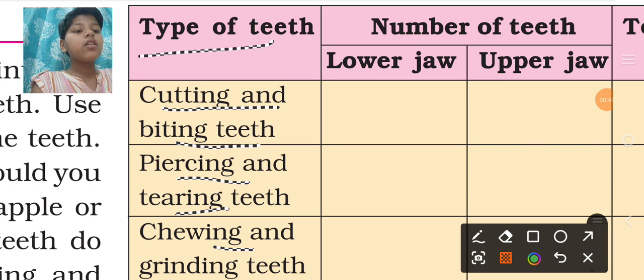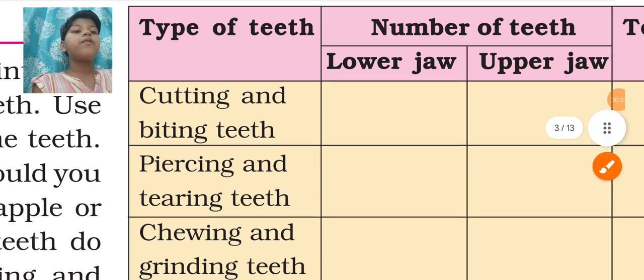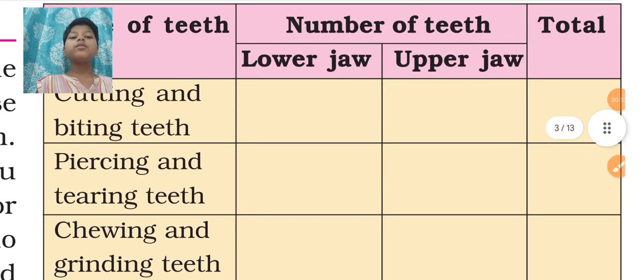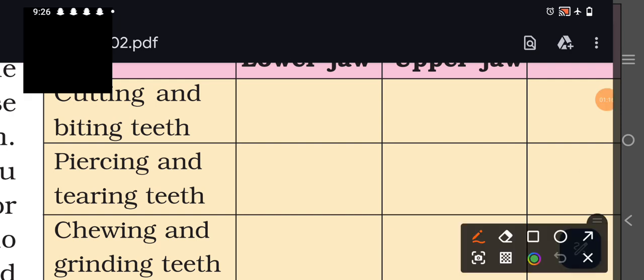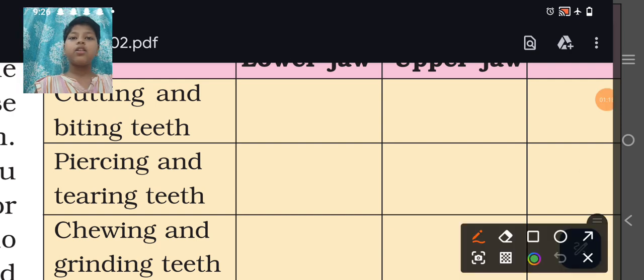So what is the number of teeth in total in the lower jaw and upper jaw that are cutting and biting teeth? Our cutting and biting teeth are the incisors. So the incisors would be 4 on top and 4 on the bottom. We have 4 teeth in the lower jaw and 4 teeth in the upper jaw.